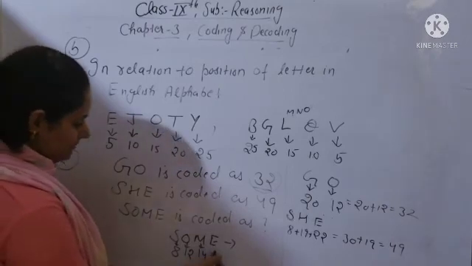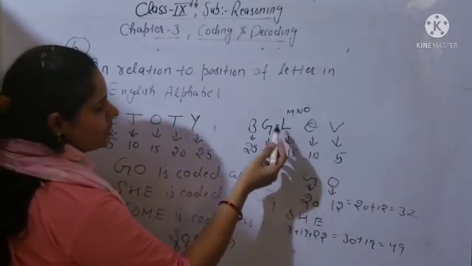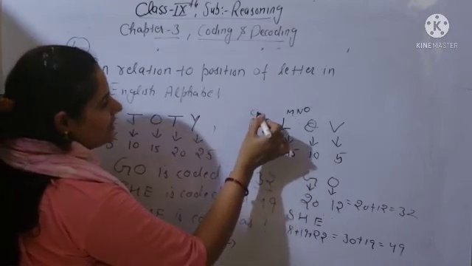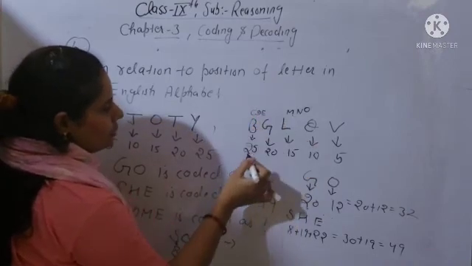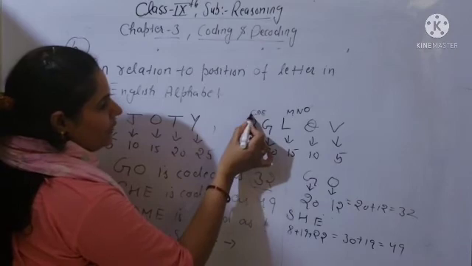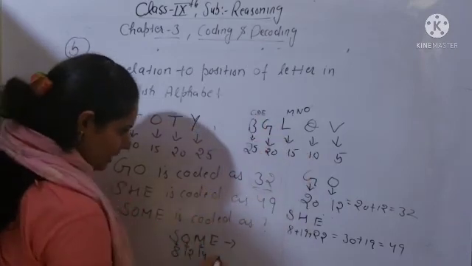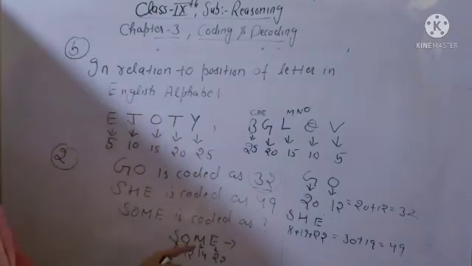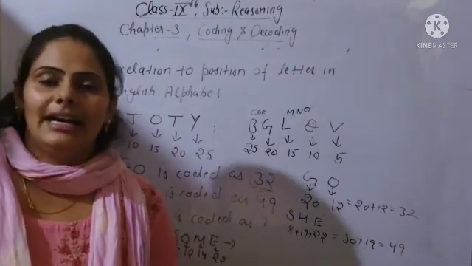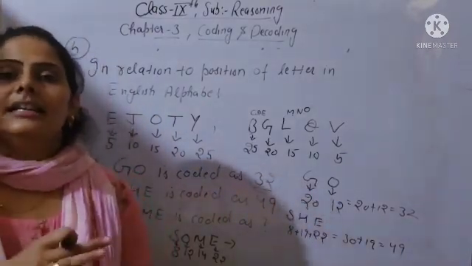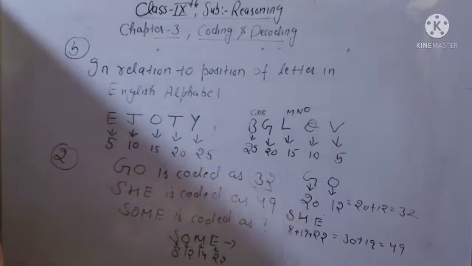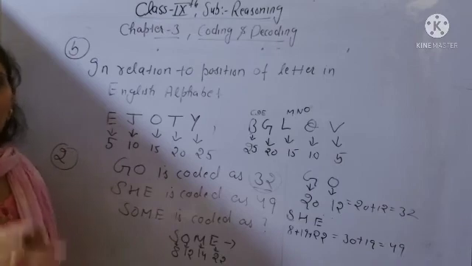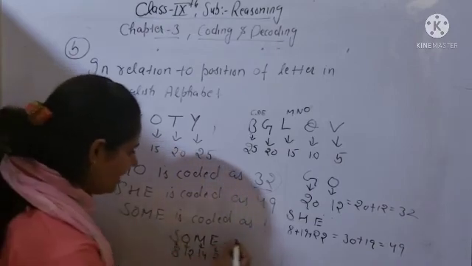After that, beta, E. So what is E position? A, B, C, D, E. Okay, B, after B it will be C, D, E. So 25th, it will be 24, 23, and this one will be 22. Clear? So S-O-M-E, all the letters you will write in the numbers from the right hand side, and you can say from the Z. Z is first position, Y second position, like that.